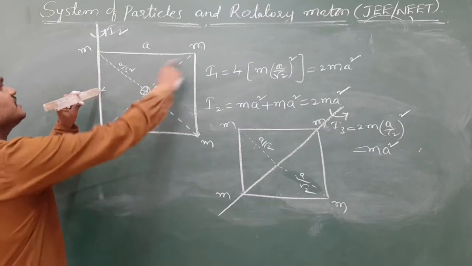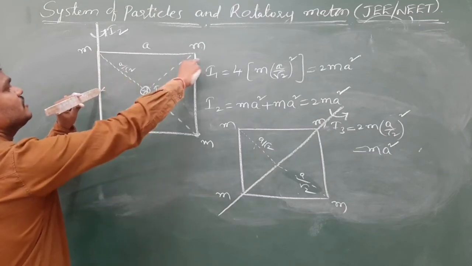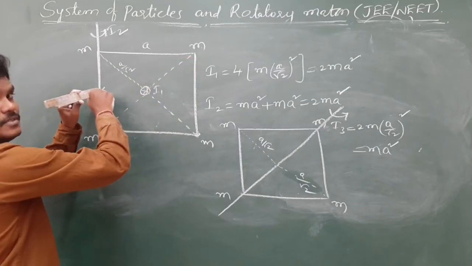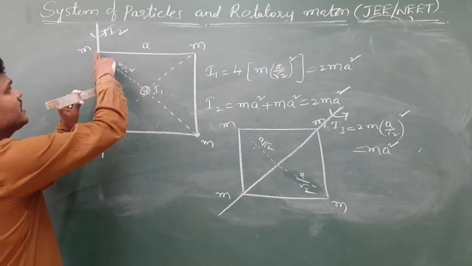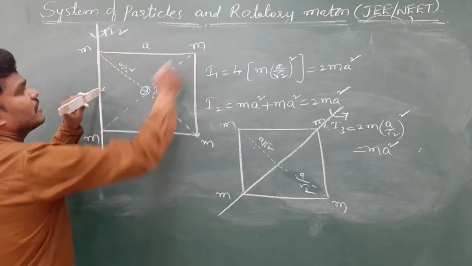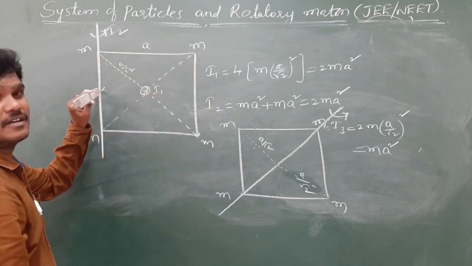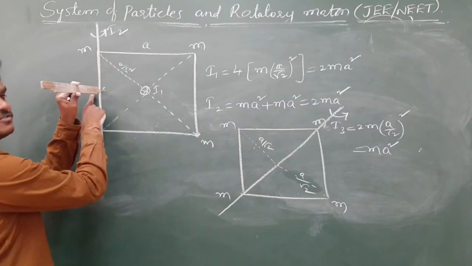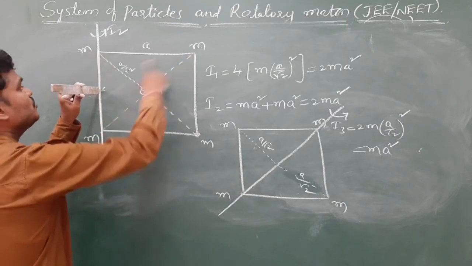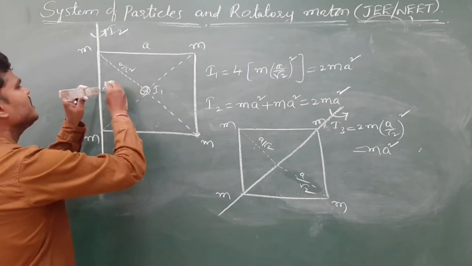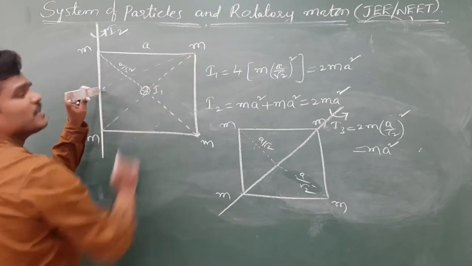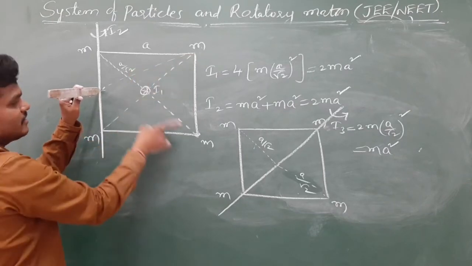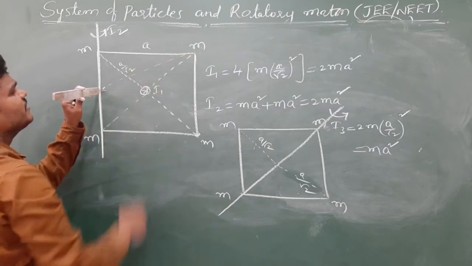And you find this distance by using some trigonometry concept. You find the distance. Okay, this is the midpoint. This one is a by 2. This is a, and this hypotenuse we can find by using Pythagoras theorem. So m into a by 2 square, m into a by 2 square plus m into this distance square. This distance is very clear. Use Pythagoras theorem. Root of a square plus a by 2 square. M into a by 2 square, you will get I5.